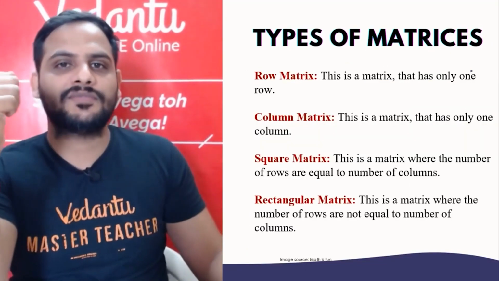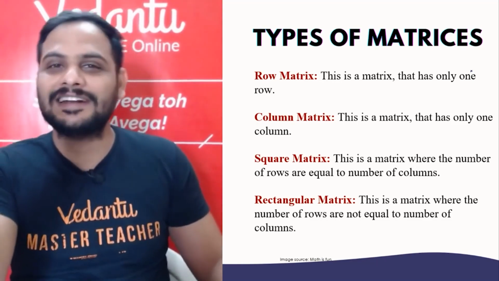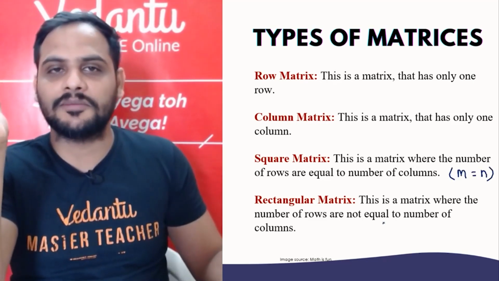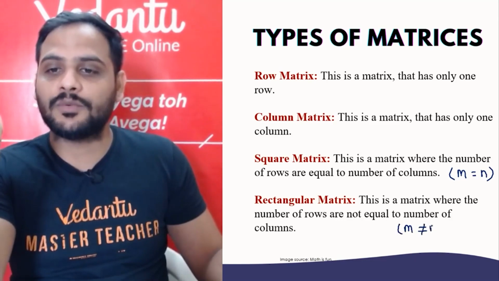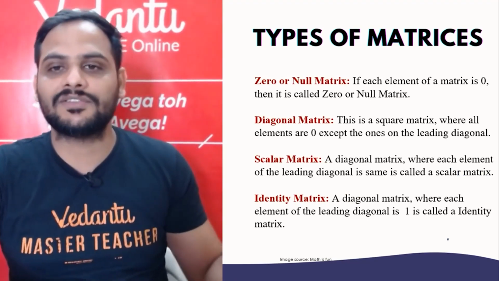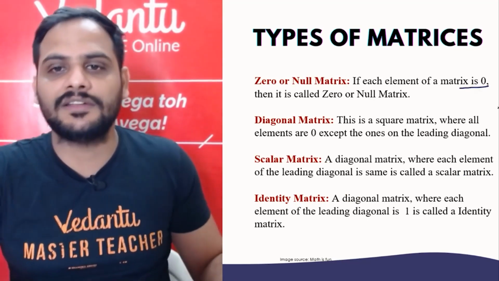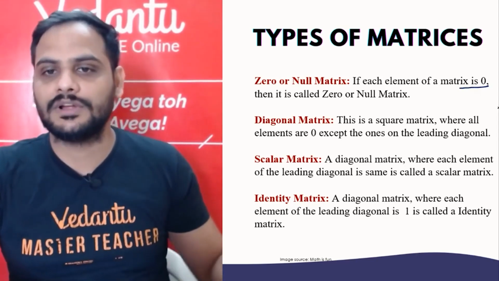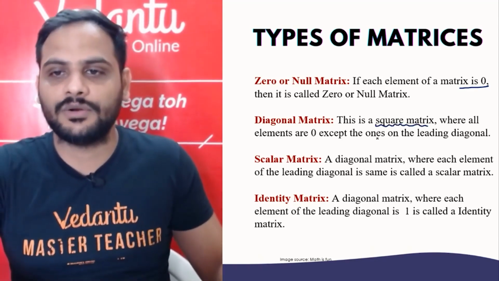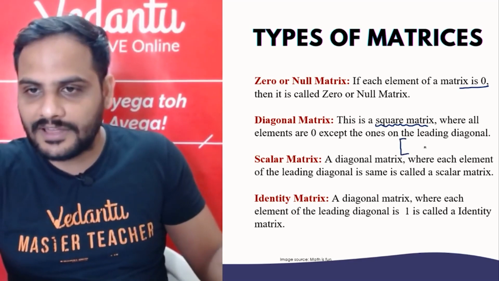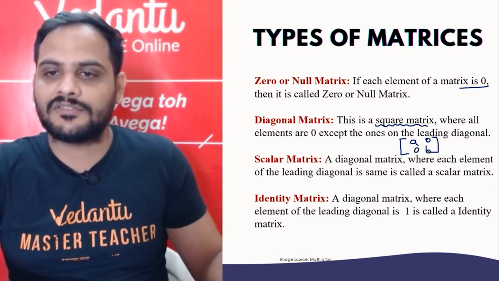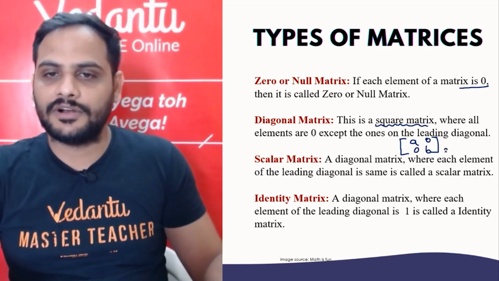Then types of matrices. We know row matrix, only one row; column matrix, only one column; square matrix, m is equal to n, number of rows is equal to number of columns; rectangular matrix, m is not equal to n. Zero or null matrix is when each element of the matrix is zero. A diagonal matrix is a square matrix where all the elements are zero except the ones on the leading diagonal. So if I have a matrix like this, these diagonal elements can be anything, and the rest must be zero. This is a diagonal matrix of order 2 by 2.